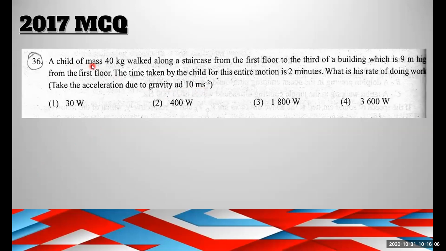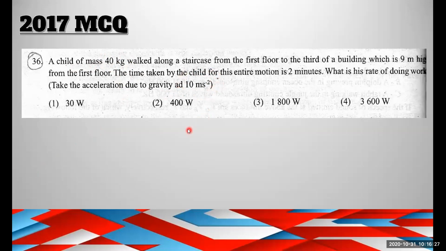There are two types of units, mass and weight. Weight is equal to force. Mass is given as 40 kilogram, so this 40 kilogram has to be converted to force. To do that, we multiply it by gravitational acceleration.